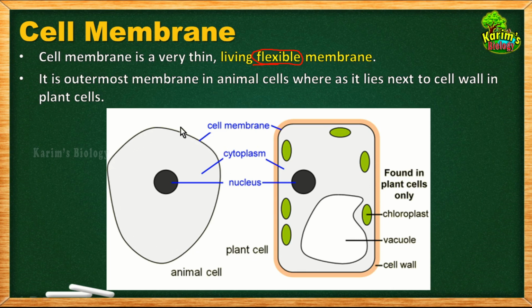This is the animal cell where the outermost boundary is the cell membrane and there is no other boundary, only the cell membrane is there. Whereas in plant cells the cell membrane is present next to the cell wall. So this outermost thick layer that you see around the plant cell is called the cell wall, and just next to the cell wall, this black colour layer, can you see? Yes, this black colour layer is the cell membrane. So in animal cells, the cell membrane is the outermost layer, whereas in plant cells the cell membrane is the layer next to the cell wall. Okay children, that's about the location of the cell membrane.